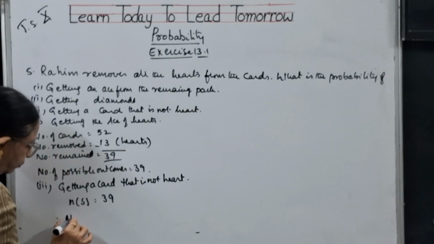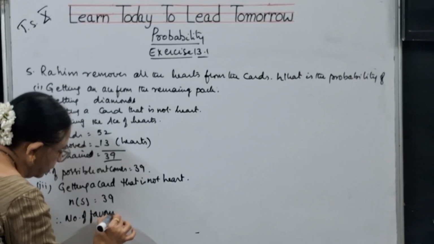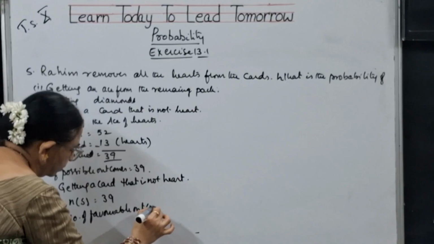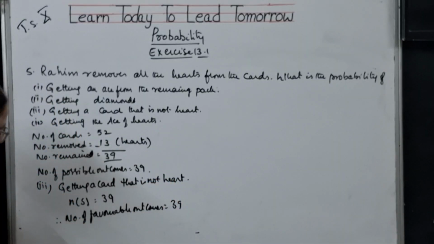Therefore, number of favorable outcomes is equal to 39. So what is P of E?